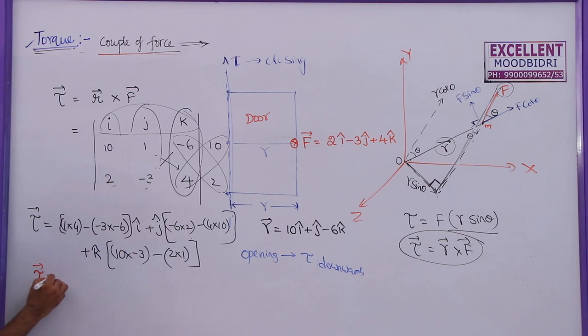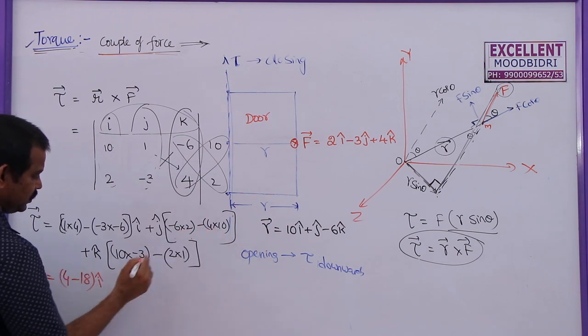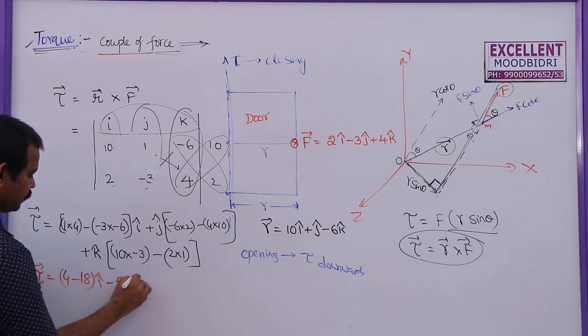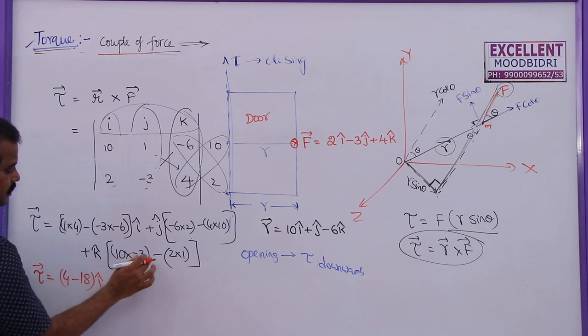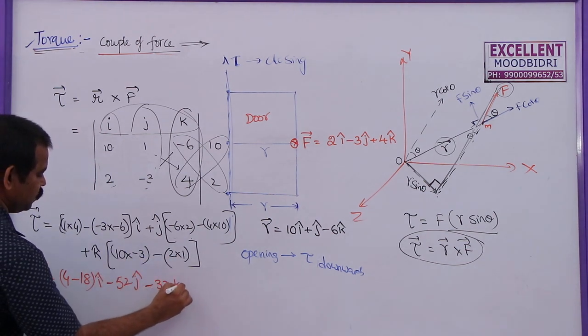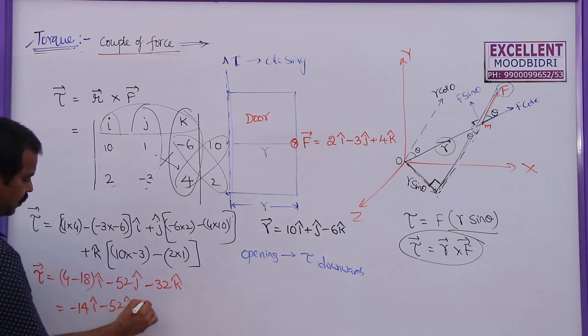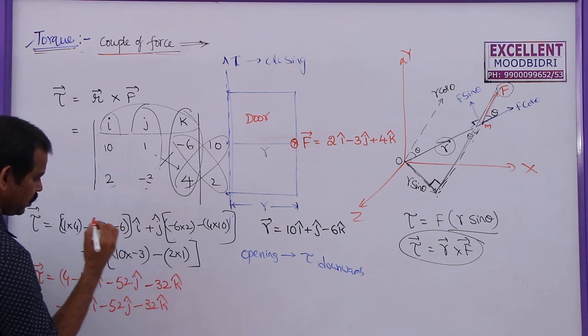The torque is given by 4 minus 18, that is minus 14 i cap, minus 12 minus 40, that is minus 52 j cap, minus 30 minus 2, that is minus 32 k cap. So you can write this as minus 14 i cap minus 52 j cap minus 32 k cap.